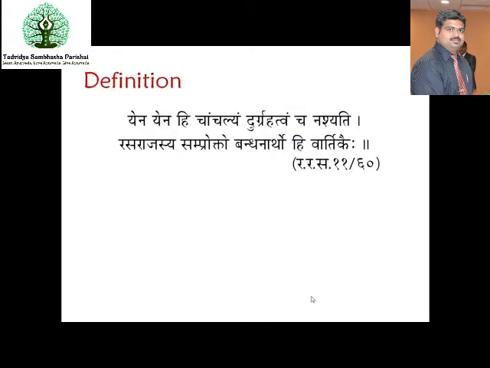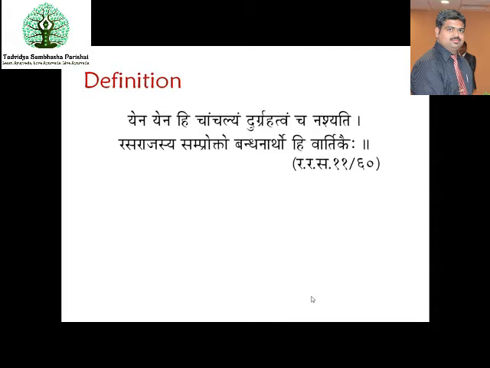So, a very nice definition of Bandha has been given by Rasaratna Samuchayakara Acharya Vagbhata, Rasa Vagbhata, where he says, Yena yena hi chanchalyam durgrahatvam chanashyati rasa rajasya samprapto bandhanartho hi vartikaihi. Vartikas are the Rasacharyas. Acharyas have said some of the procedures to remove the chanchalata and durgrahata of the parada, which is known as bandha.